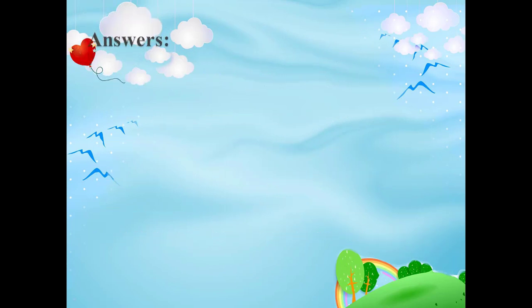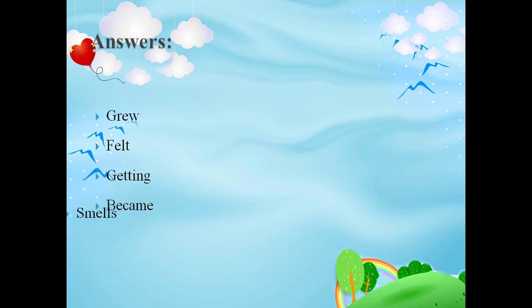Now let us discuss the correct answers for the given exercise. The sky grew dark. The girl felt happy. It's getting late. She became a nurse. The soup smells good.